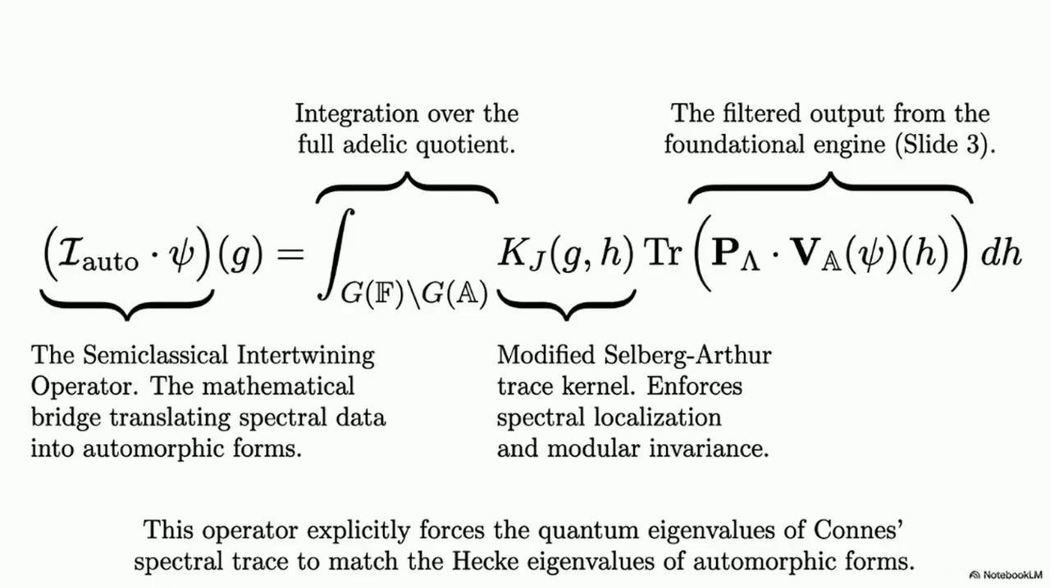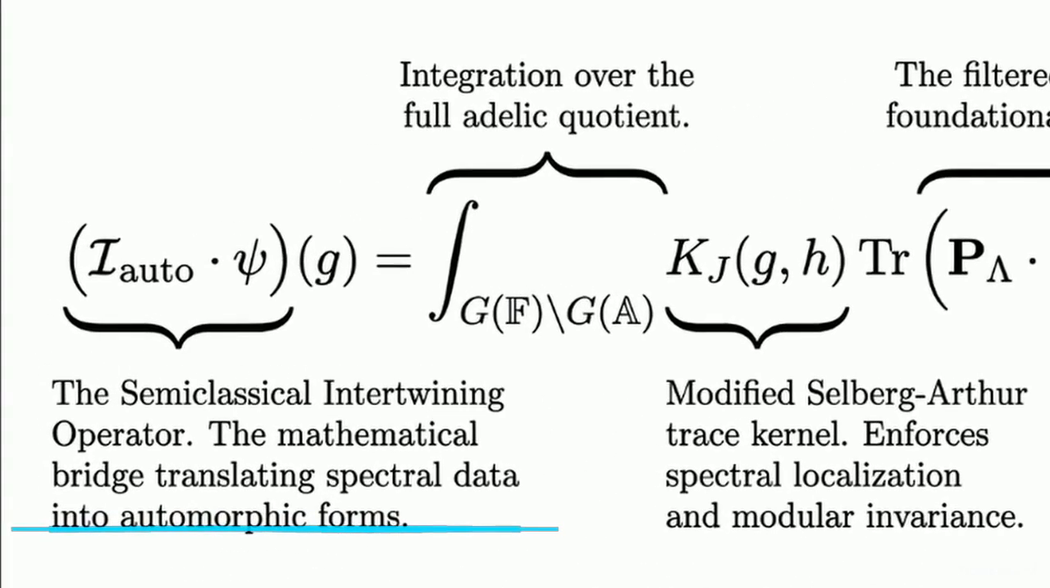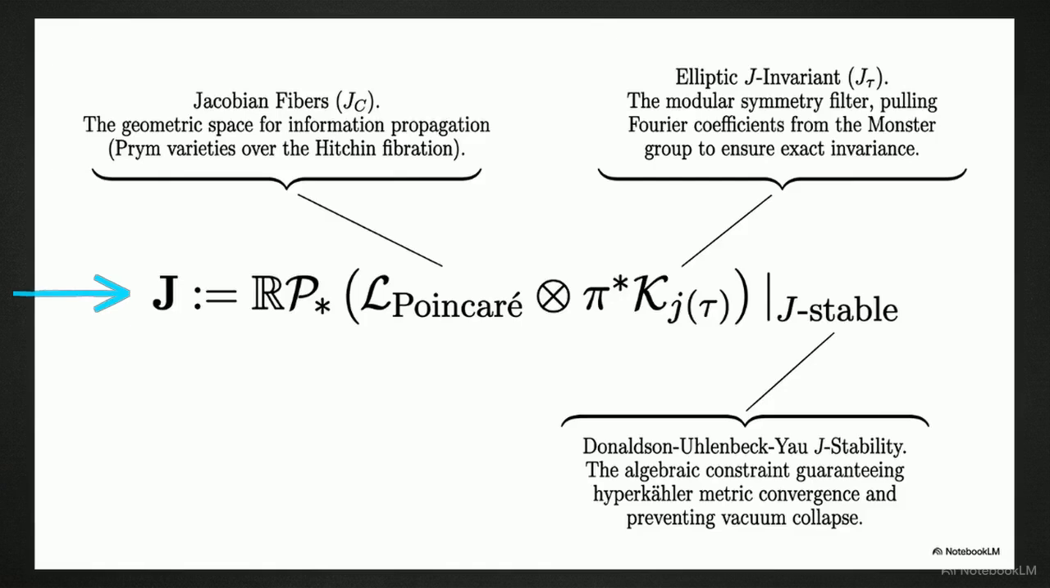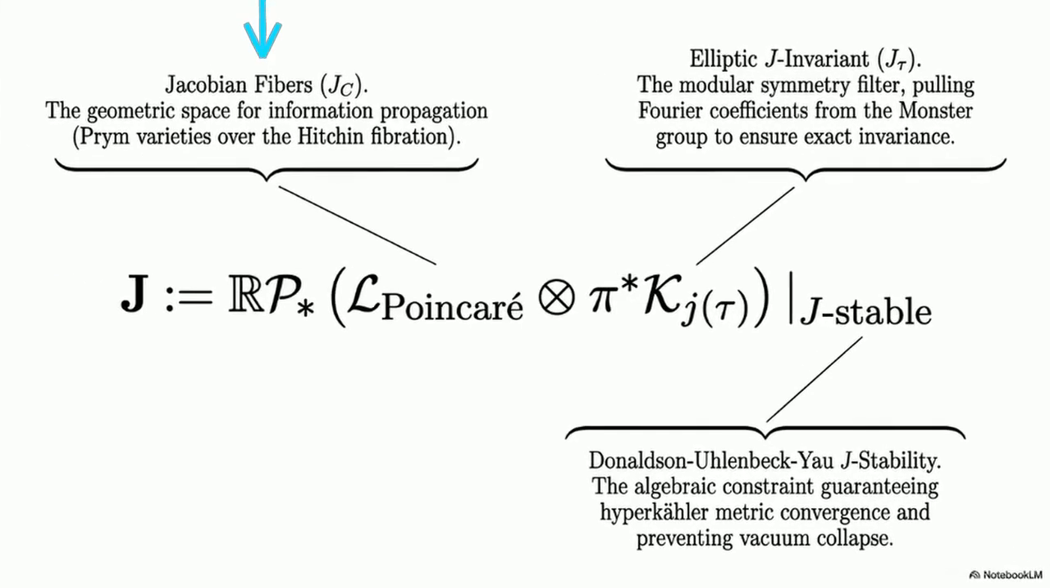Now, we convert those continuous quantum states into discrete arithmetic structures. We use the semiclassical intertwining operator to build a direct mathematical bridge between the spectral data and automorphic forms. The J inside this trace kernel serves three precise functions. It maps the information over the geometric Jacobian, uses the elliptic J invariant to ensure exact modular symmetry, and applies algebraic J stability, preventing the fields from collapsing.